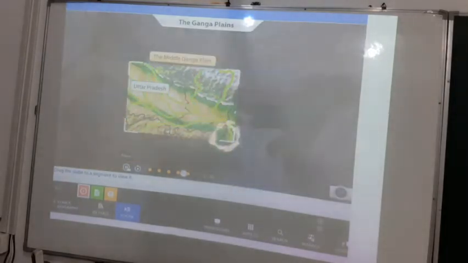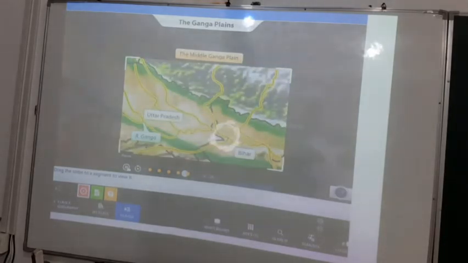The middle Ganga plain comprises the eastern part of Uttar Pradesh and the northern part of Bihar. This region tends to get flooded due to heavy rainfall but is well suited for agriculture. It is drained by the Ganga and its major tributaries Gomti, Ghagra, Gandak, Kosi and Son.